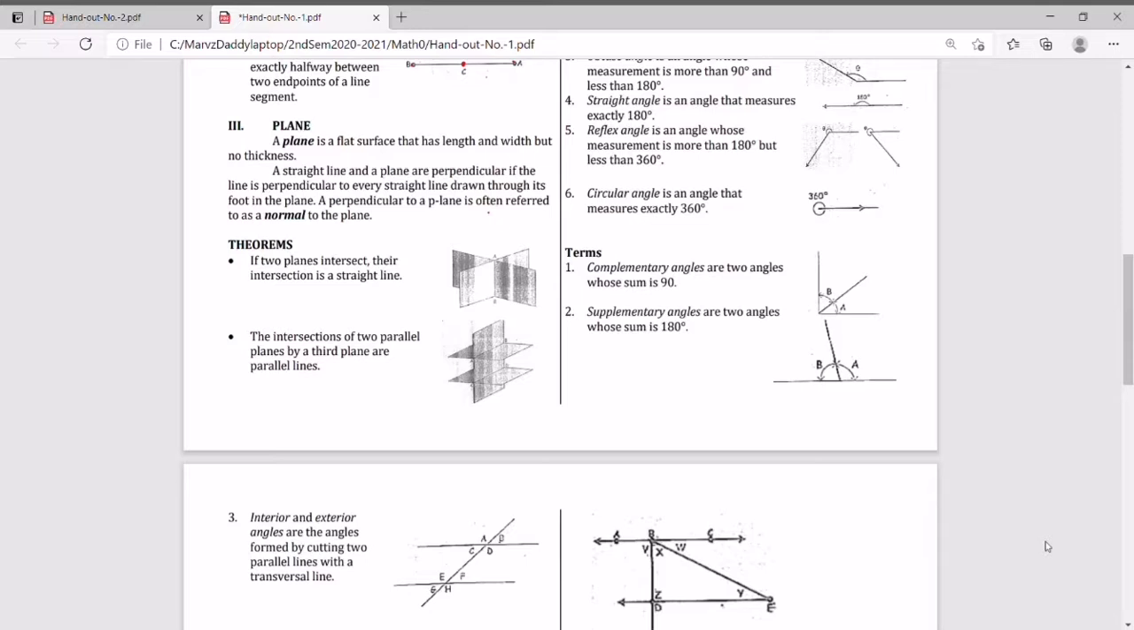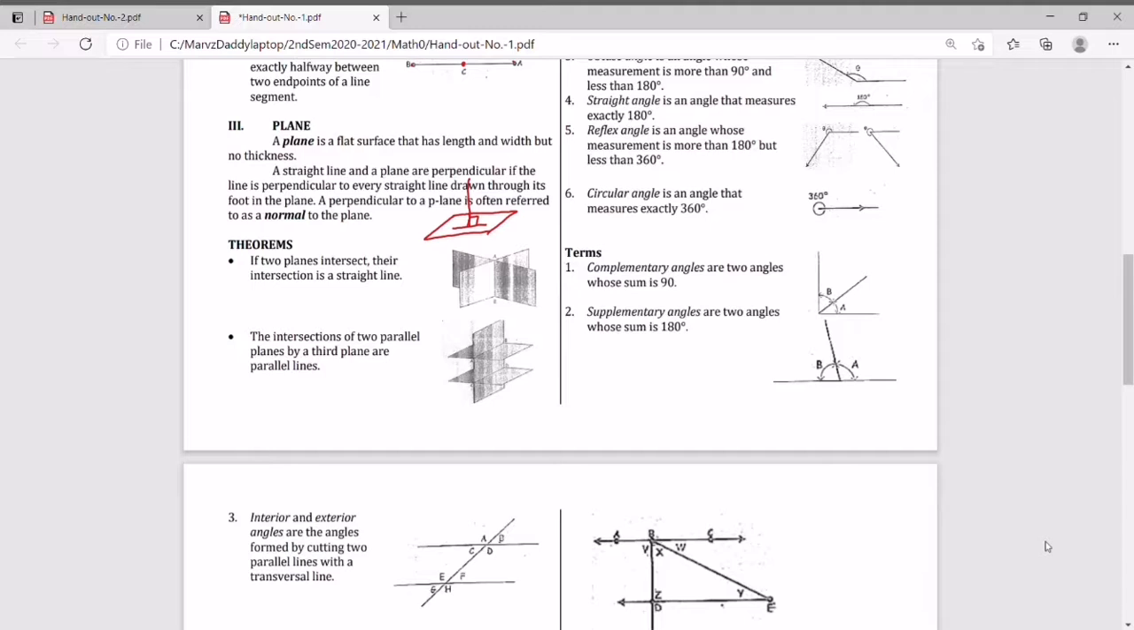90 degrees, right? So if we have this plane, again, 90 degrees with the plane. So if this is our plane, then this line is perpendicular. So it is 90 degrees with the plane. That is normal. When you say perpendicular, that is normal to the plane.